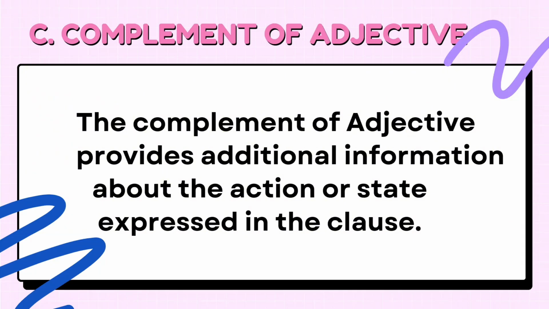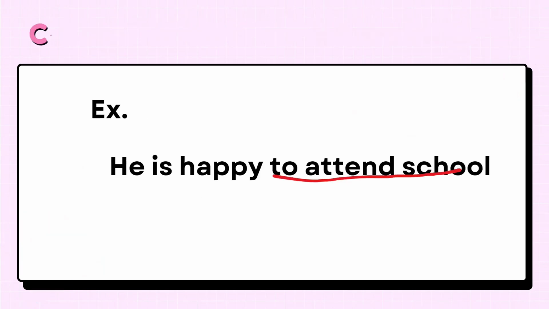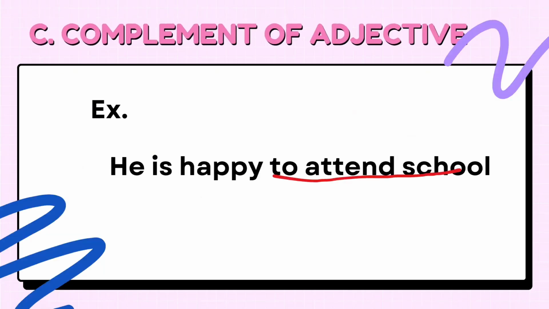Okay, so for example, next slide. Let's have this sentence: He is happy to attend school. In this sentence, our non-finite clause is the phrase "to attend school".